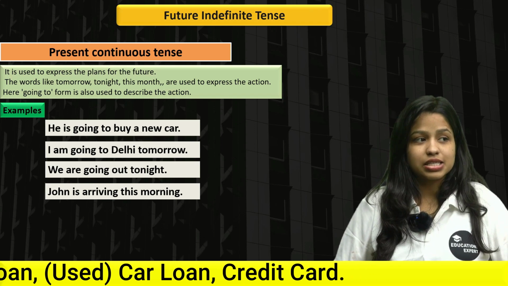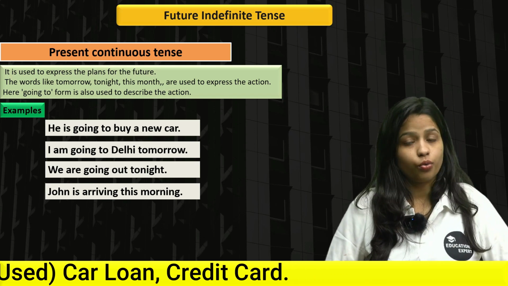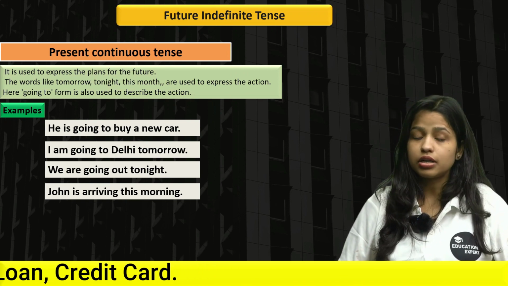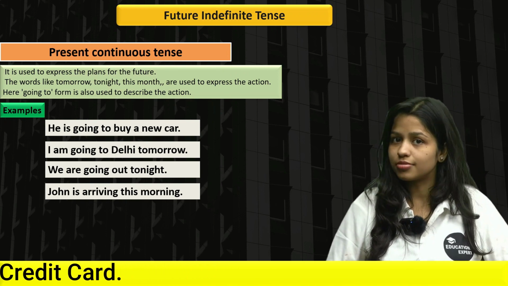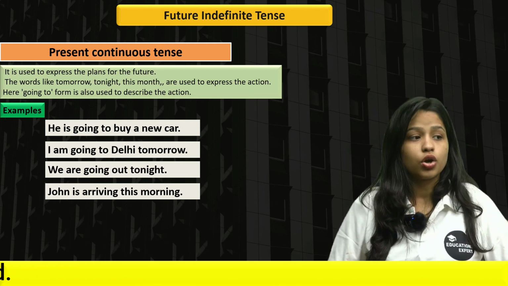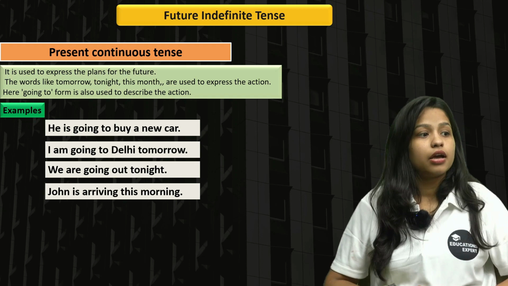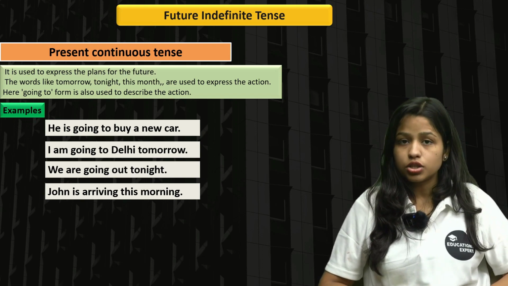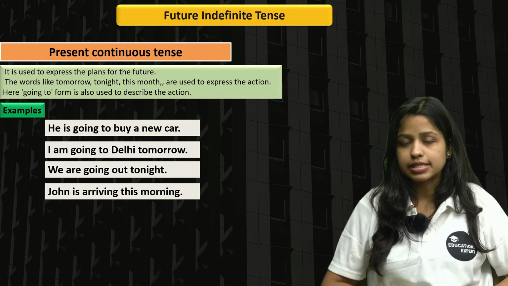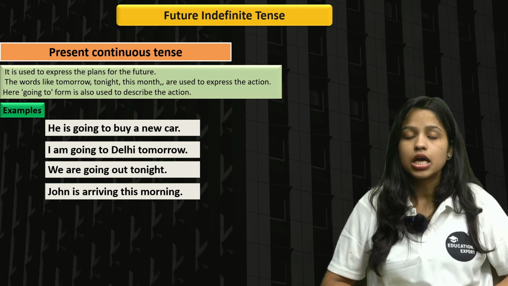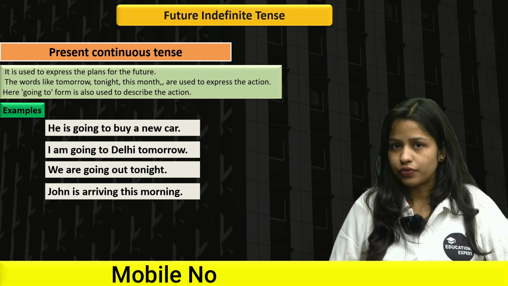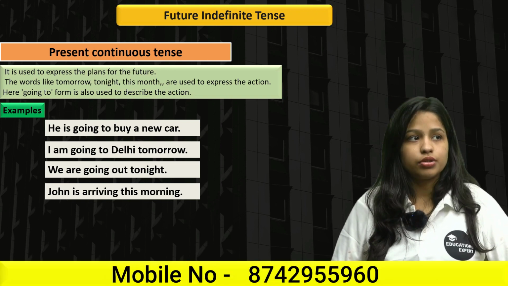Next up we have: I'm going to Delhi tomorrow. I shall go to Delhi tomorrow. That is also correct. We shall go out tonight; we are going out tonight. John is arriving this morning; John will arrive this morning. All of these mean exactly the same. I'm just telling you there are a lot of ways that you can use future indefinite tense. I hope now this is clear for you.